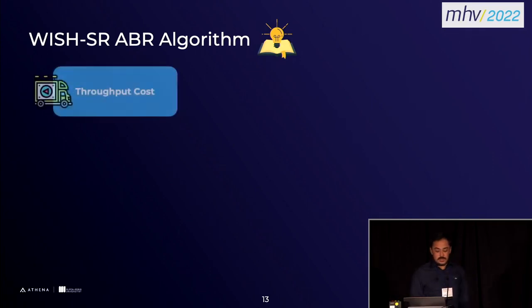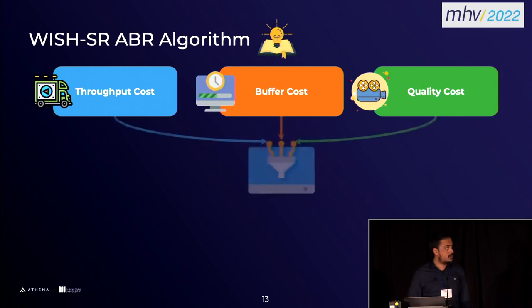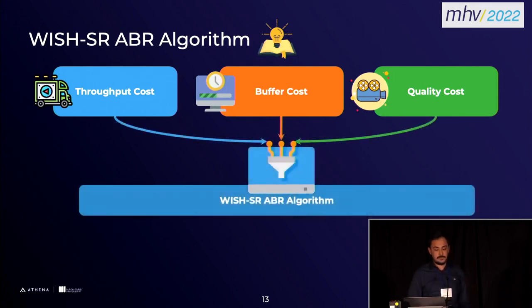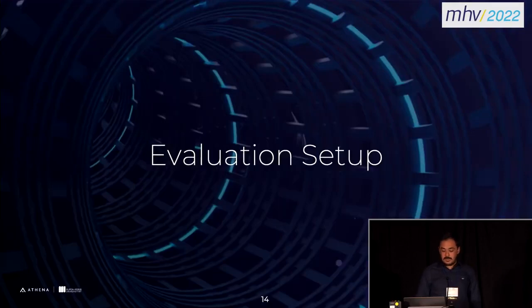So combining these 3, throughput cost, buffer cost, and quality cost, in a weighted manner gives us the SR-ABR algorithm. And we can see the formulation here. These alpha, beta, and gamma values are predefined. You can change them based on your needs, but we use the same values as we did in our previous paper, the Wish ABR algorithm. So let's jump to the evaluation.